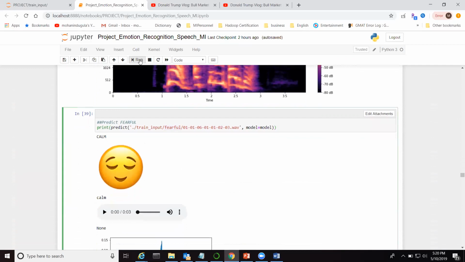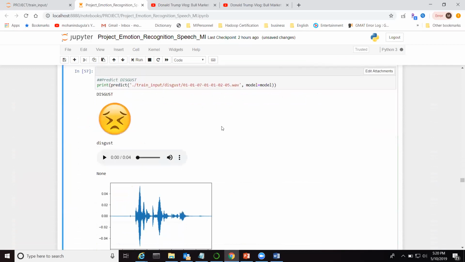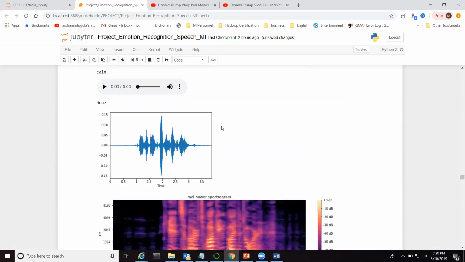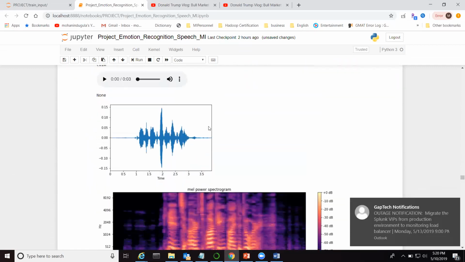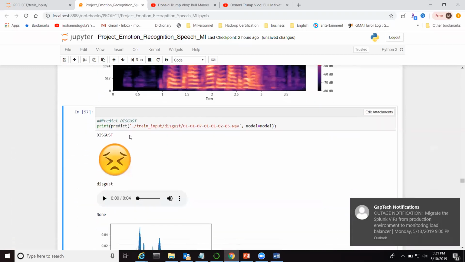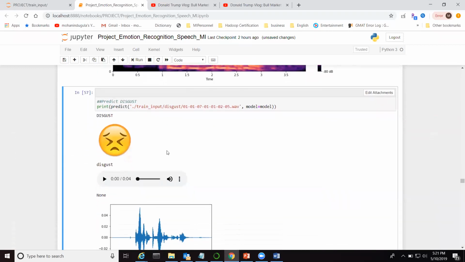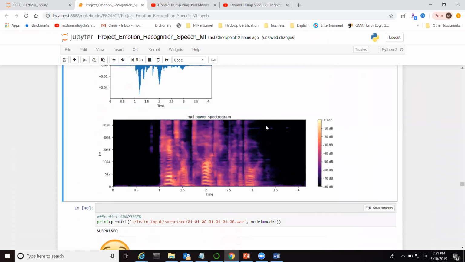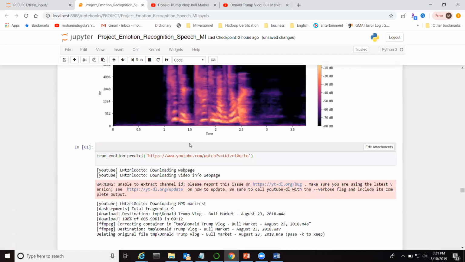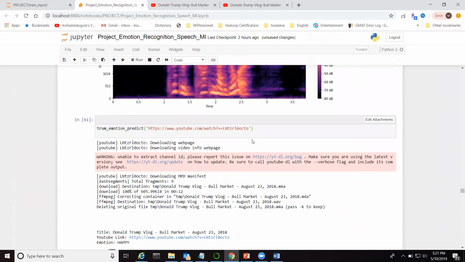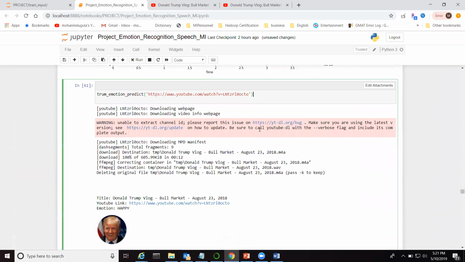So let's run this. Yes, disgust as disgust. Yes, fearful as calm. So in some places we see it's missing, but it's able to predict properly in most of the cases. Surprised as surprised. Okay, now let's take some sample YouTube videos from Trump and try to predict those.